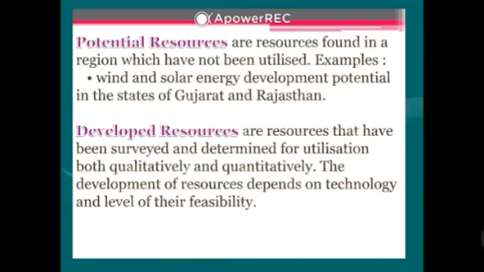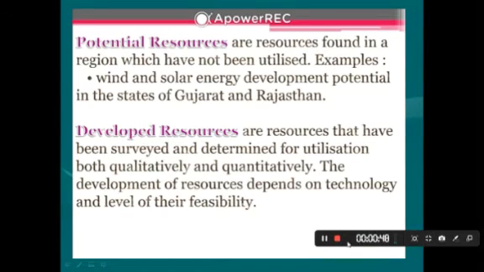And the developed resources are the types of resources that are used by the countries, and that are known. So these are called developed resources. Both potential and developed resources are important for us.